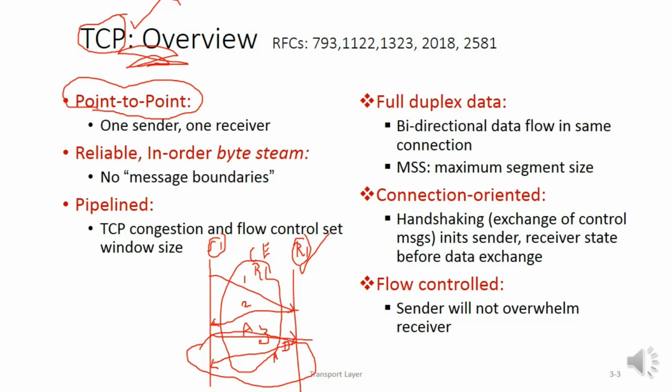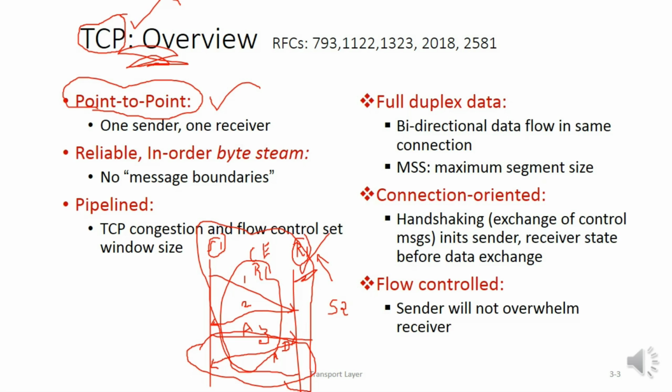Once the connection breaks between sender 1 and the receiver, the receiver is free to accept the request from the next sender, sender 2. Sender 2 can communicate with the receiver only after the communication between sender 1 and the receiver R1 is broken. Two senders cannot simultaneously interact with the same receiver. Note this down. We call this point-to-point communication.